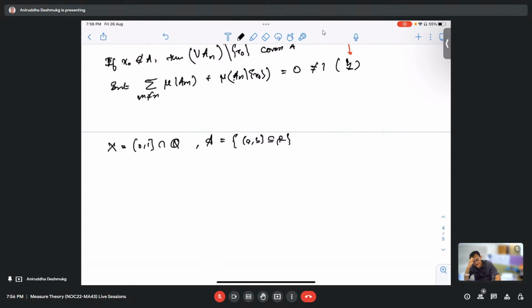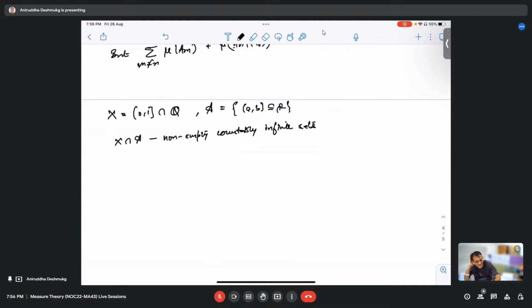So in the set X intersection algebra A, there are non-empty countably infinite sets, whether it is true or false. I think it is true, but no, the answer is false.